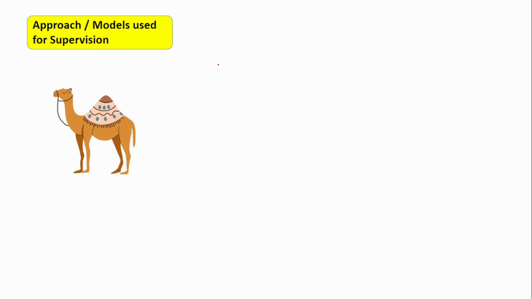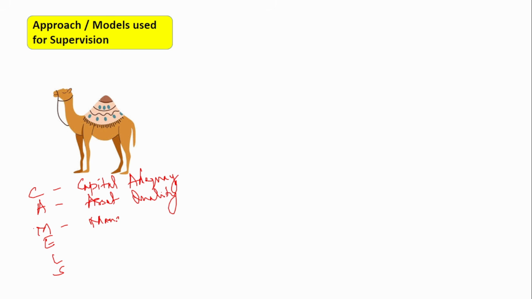So previously, if you see, it was the CAMELS based approach that was used for supervising the banks. What is CAMELS? The full form of CAMELS is C for capital adequacy, A for asset quality, M for management, E for earnings, L for liquidity, and S for sensitivity.